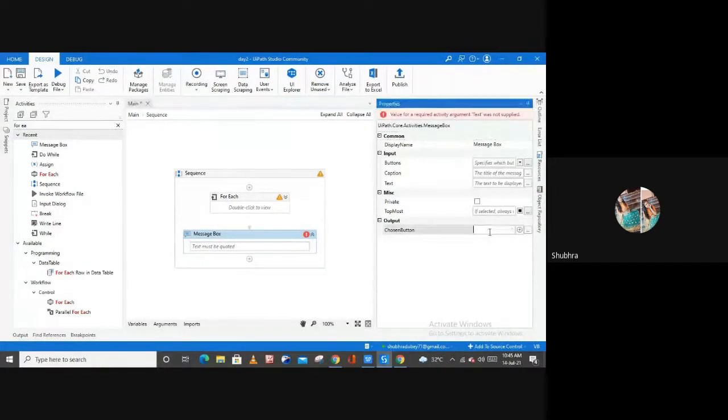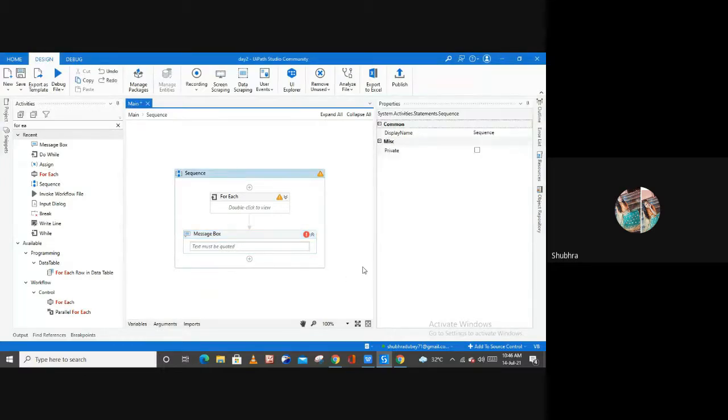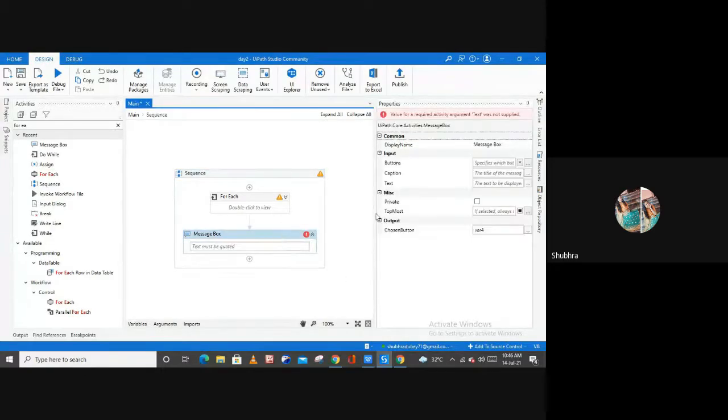Here I can create a variable also. So again Ctrl+K, and now you can set a variable in the property, variable 4. So this is the third method: you can create a variable from the property panel of the particular activity.